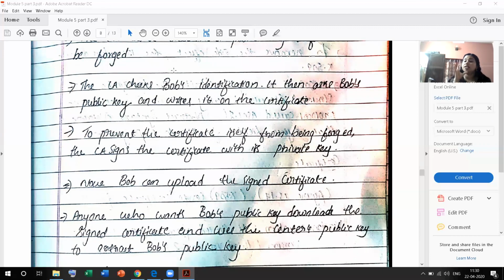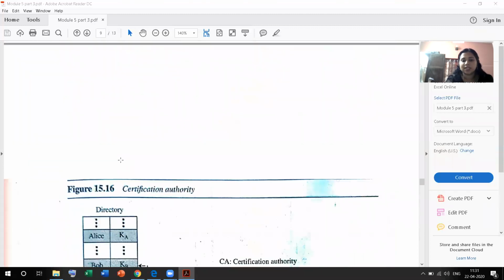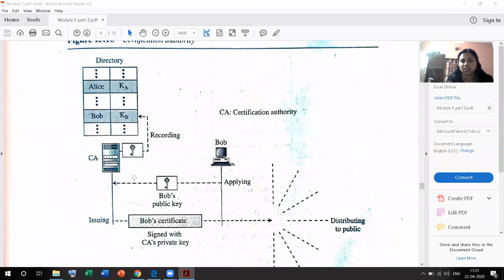Here we have a certification authority that gives the certificates. In the case of the controlled trusted sender, we are using the trusted sender. Here we are using a certification authority with the certificates. Next one, this is the figure. Here we have a trusted certification authority in place of the trusted center. Same procedure as that of the trusted center.